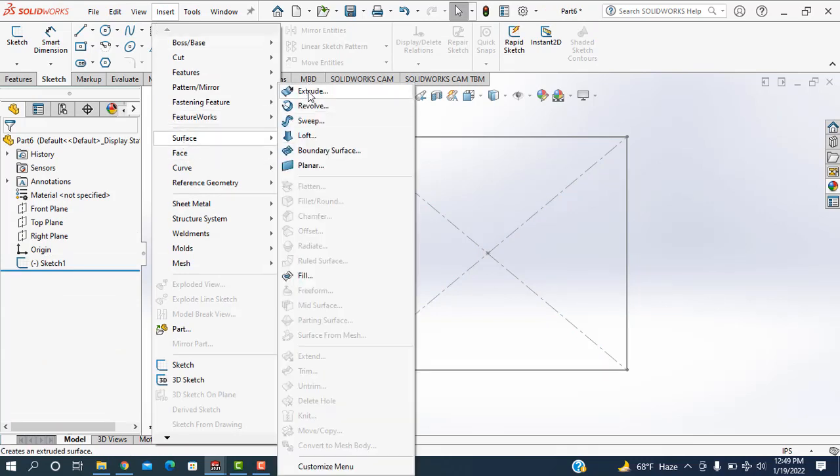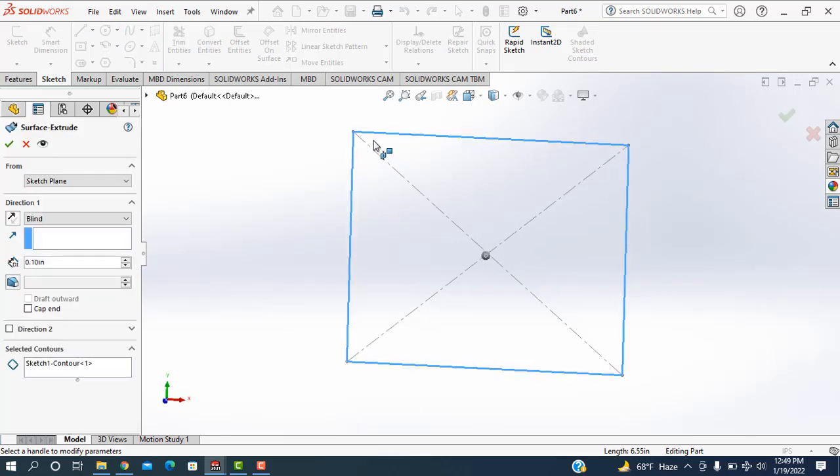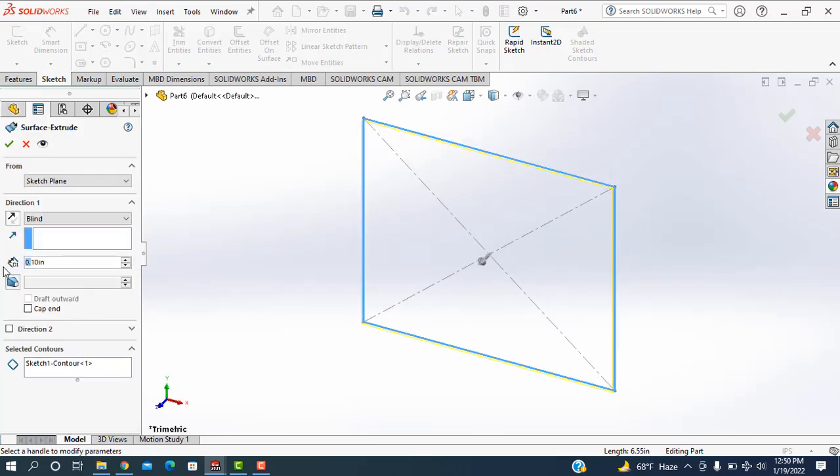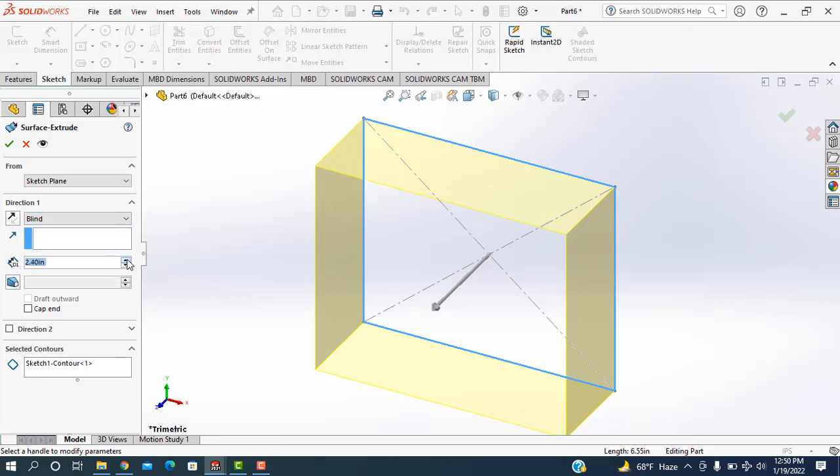Again, extrude is selected. Then click on this line, and I'm taking this one as 2 inch from the mid plane, or I can take blind. Then done.